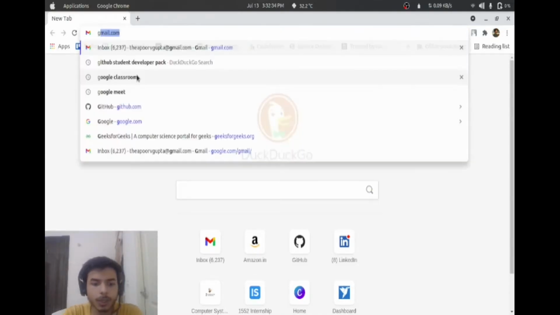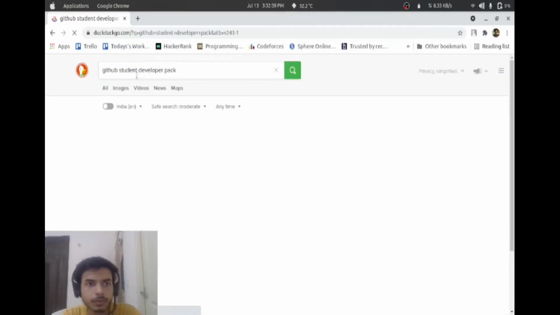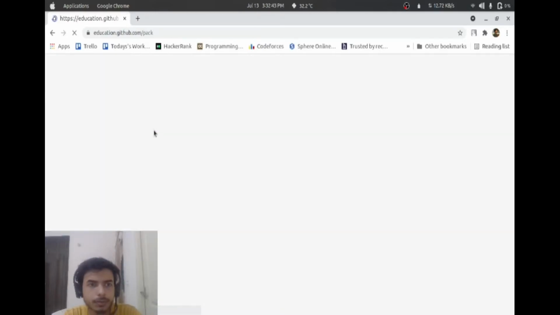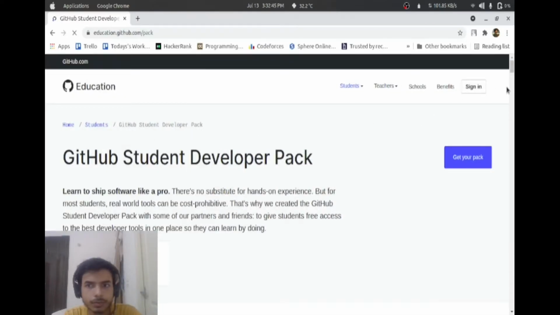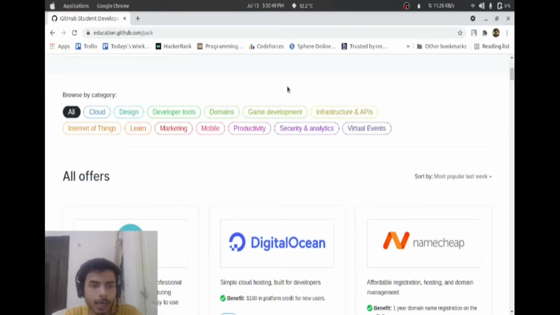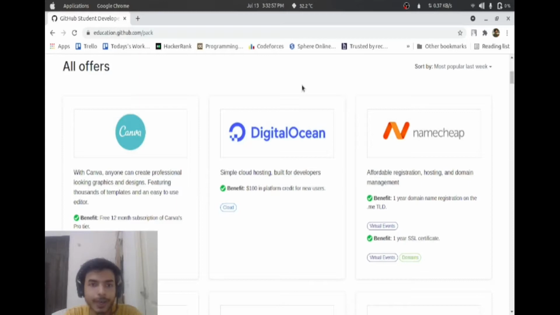Search in the browser GitHub Student Developer Pack. Click on this link. As you can see, there are a lot of categories from cloud, design, developer tools, domains to virtual events. And there is a list of all the offers you will get after enrolling in the GitHub Student Developer Pack. You will get the premium version of Canva for 1 year.